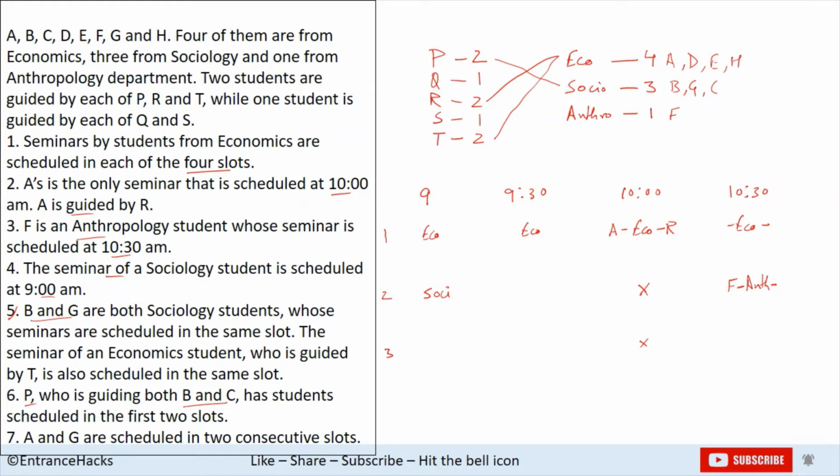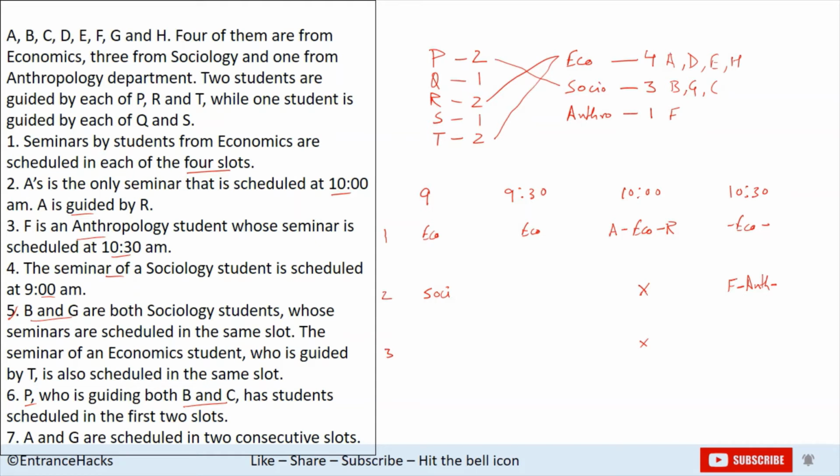It has been scheduled in the first two slots. Okay, so B and C will be consecutive, and they are scheduled in the first two slots. So either it will be here or at 9:30. Now the last statement says A and G are scheduled in two consecutive slots.